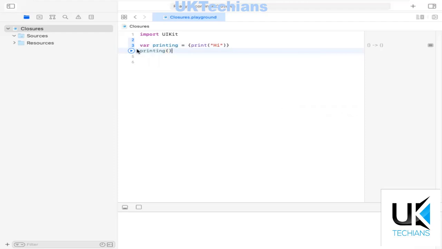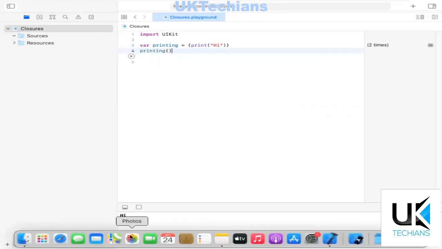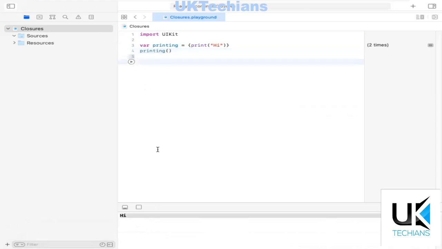Now we just call it, and here is a special type of function. The basic example is right here in front of your screen, and the complex ones we will discuss in this tutorial. Why do we use closures? Because we have to make our code reusable, easier and simpler.